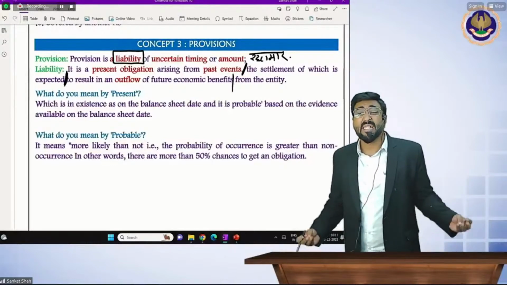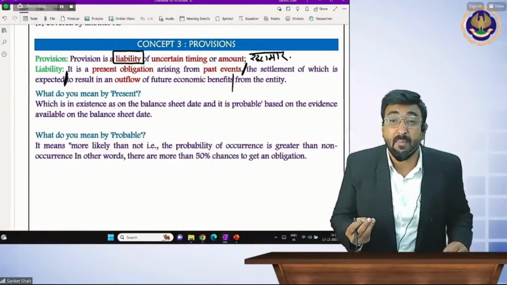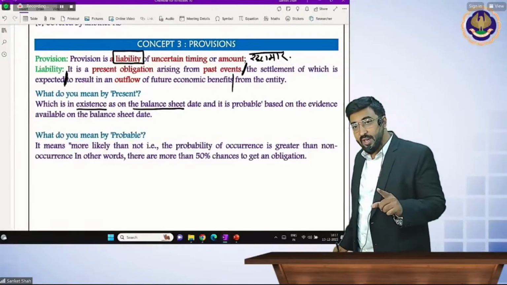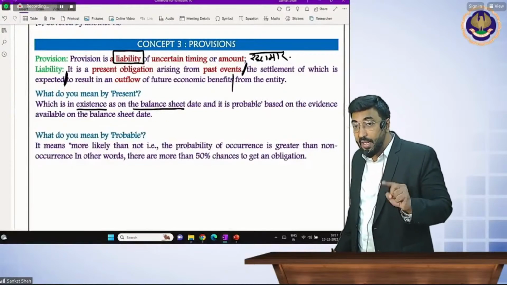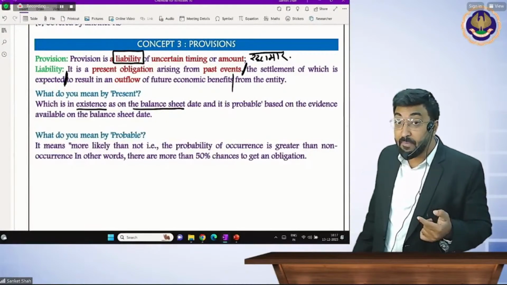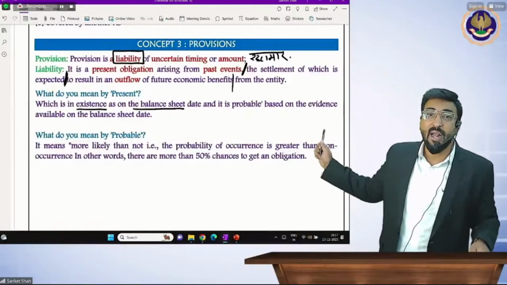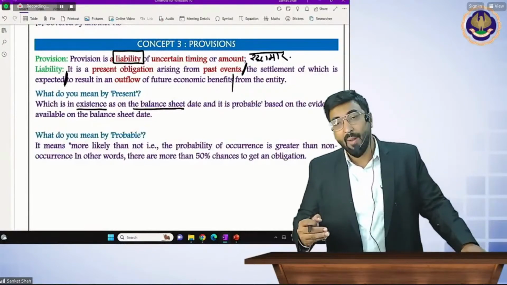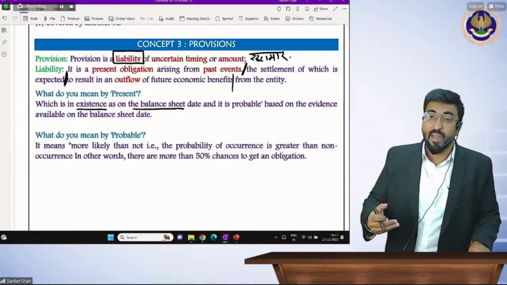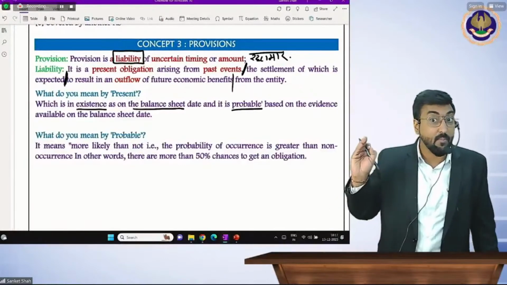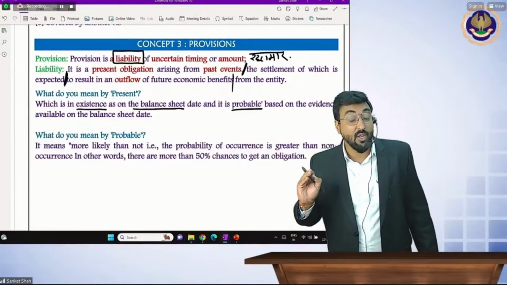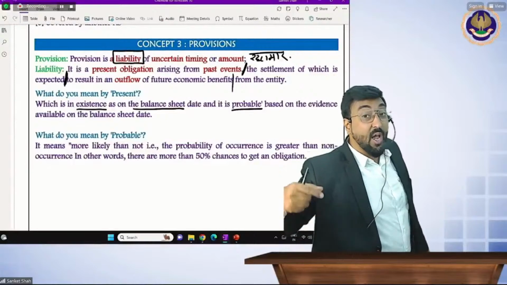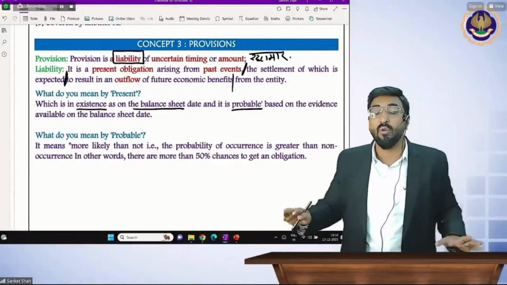So what is present? Please explain the word. Present means existence on the balance sheet date, and probable means 50% more chances, based on the evidence available on the balance sheet date. So present मतलब क्या? Existence on the balance sheet date, and probable है कि आपसे पैसा जाएगा, probable that there will be outflow. See, the words are very important in this standard. From the first minute I am explaining to you that words are very important in this accounting standard. If you focus on these words and get to know the logic of how to write the answer in the exam, beta, you are going to get full 5 marks.